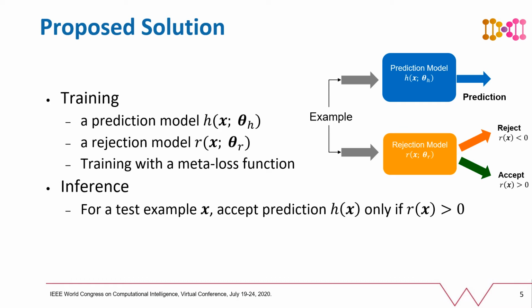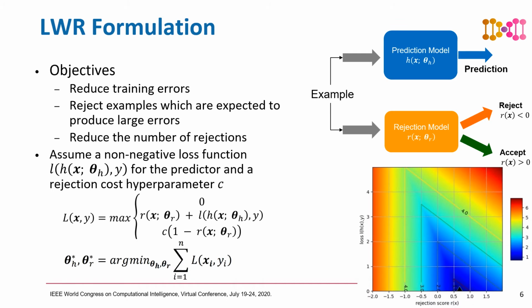This division of the prediction and rejection problems into two separate models is motivated by the fact that this allows us to model any type of machine learning problem with rejection, be it classification or regression. Another reason for this is that typically the rejection function will need to be more complex in comparison to the prediction function, and we will demonstrate that in our results as well. At inference, a prediction from the prediction model is only accepted if the corresponding rejection score r(x) is greater than 0.